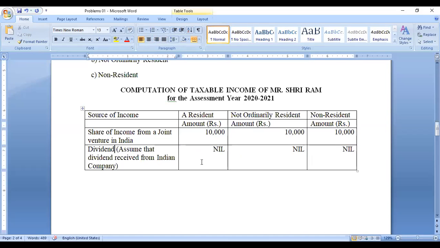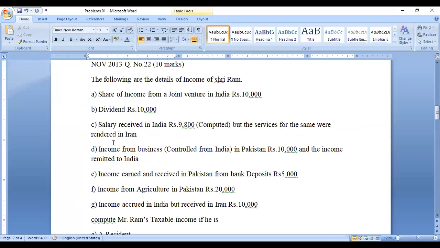Under section 10, subsection 34, dividend income is not taxable. Like this, agricultural income is also not taxable, under section 10, subsection 1. So two incomes are not taxable: dividend and agricultural income. Right, now move on to the next one.